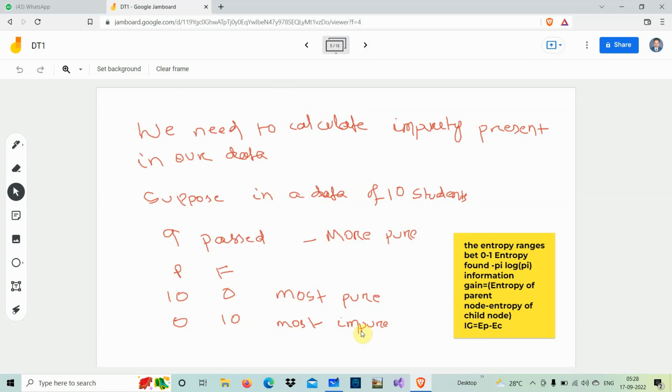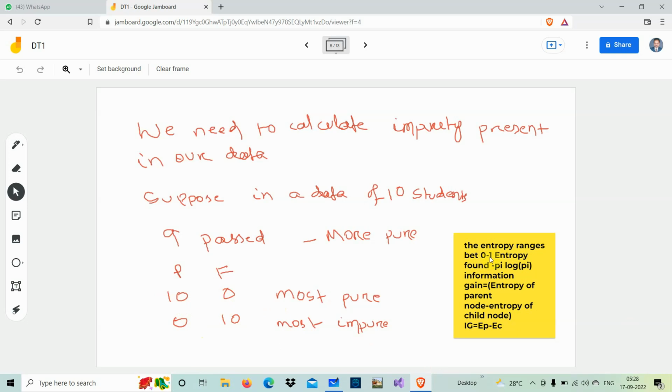You get it now? So if it is 9 and 1, or 1 and 9, this is either more pure or more impure data, like that we can also say. And if you see this entropy, it ranges between 0 and 1.